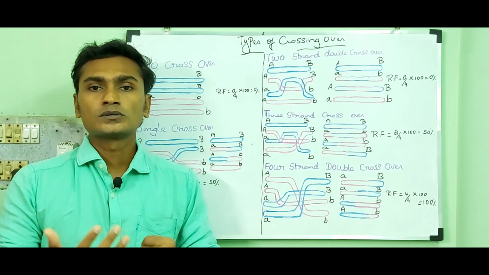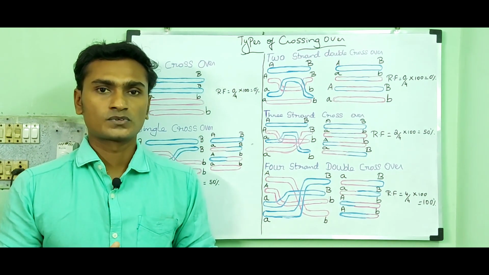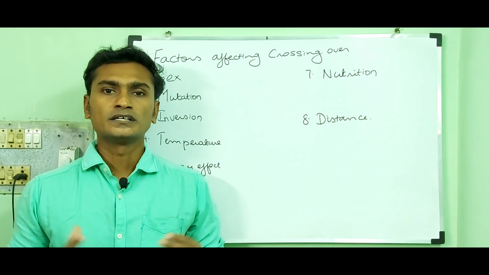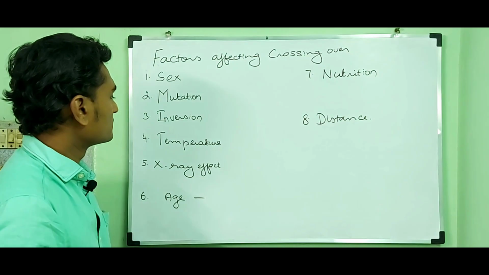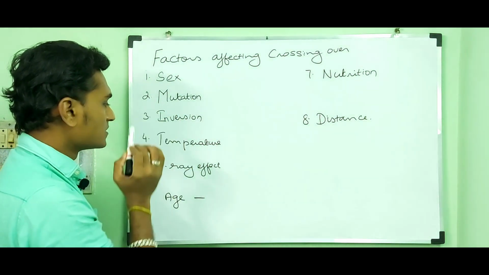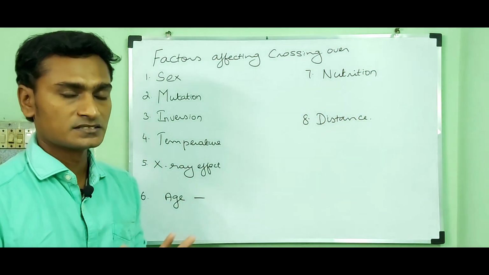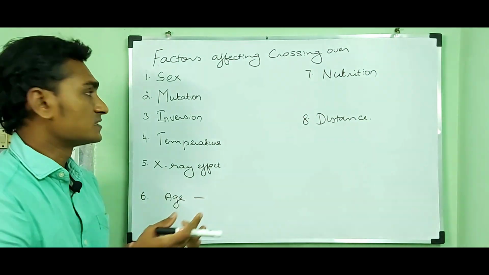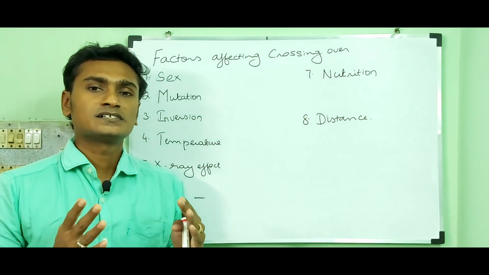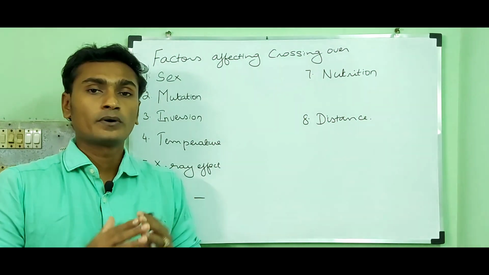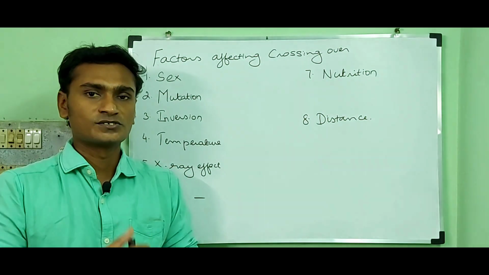Then I am going to explain the factors which affect the crossing over. So please wait a minute. Here I have written some of the factors which affect crossing over. They are sex, mutation, inversion, temperature, X-ray effect, age, nutrition and distance. Let me explain the factors one by one. Sex. In male Drosophila, crossing over is completely absent, while in the case of female, it shows a high rate of crossing over.